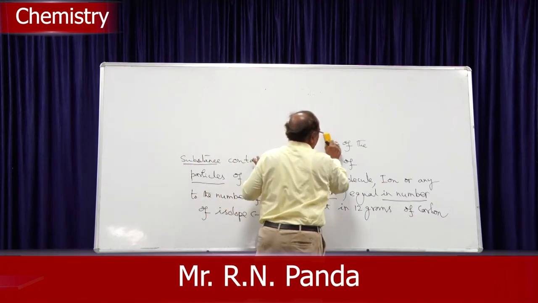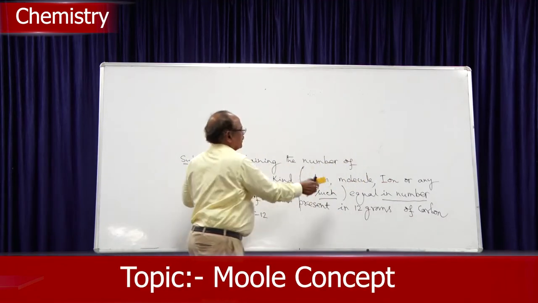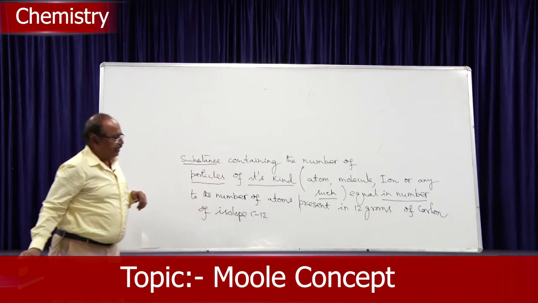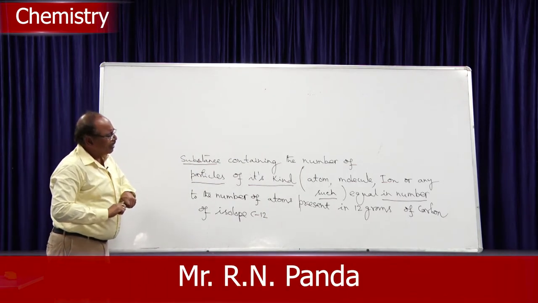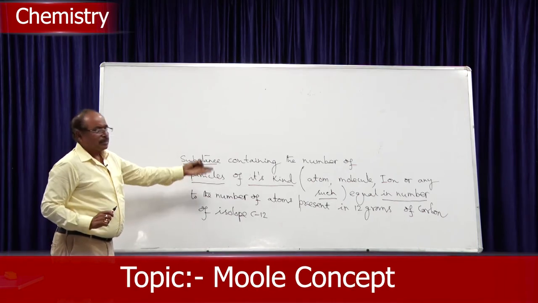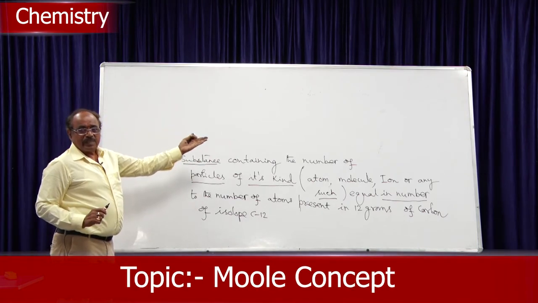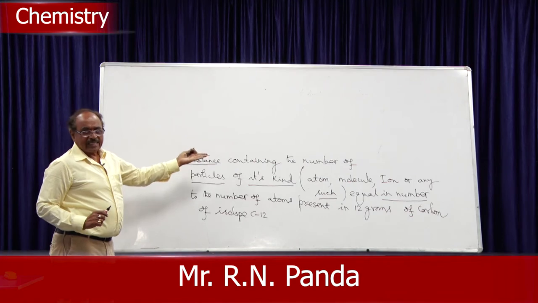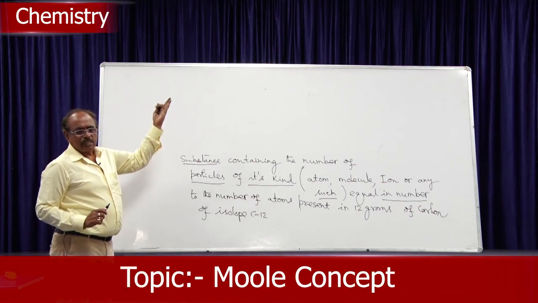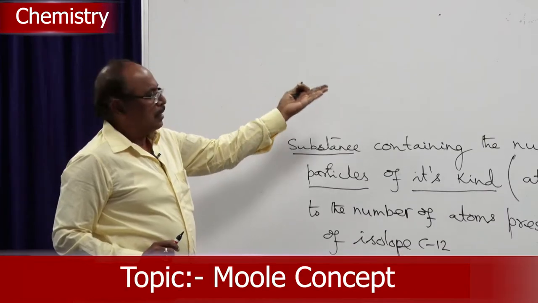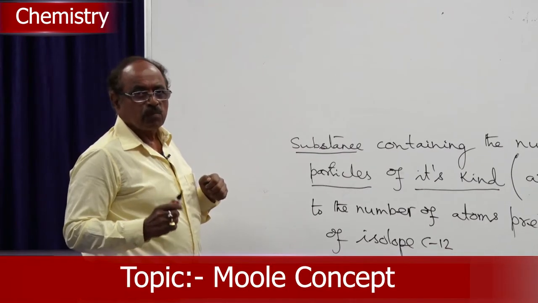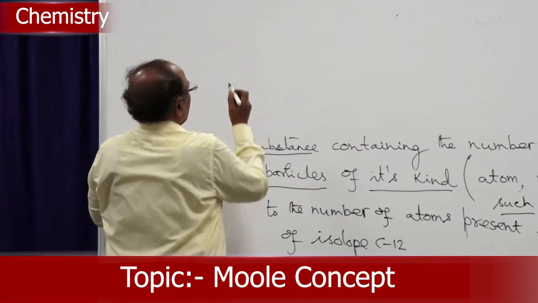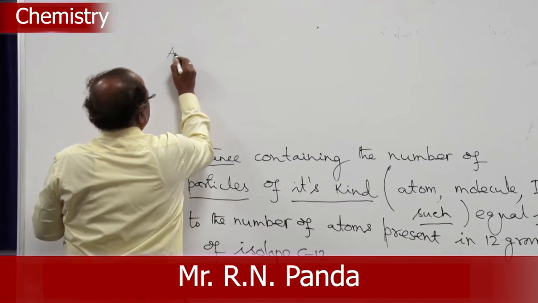I am just wiping out one line. So, you can copy out the definition which I am writing on the board. Now I will find out in 12 grams of carbon how many atoms are present. If I calculate that number, it will be equal to the mole of atoms, mole of molecules, mole of ions.